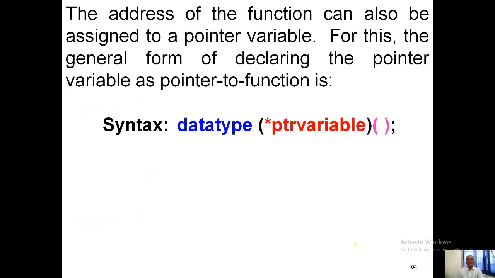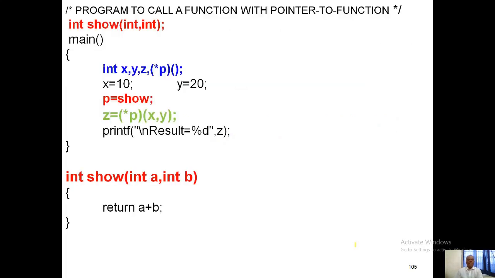So the address of a function can also be assigned to a pointer variable. Here the pointer variable can be a pointer to function. Program to call a function with pointer to function. Similar to that, here int xyz star p, it is an integer pointer, will show the result. So automatically it is going to display the z value. What is the z value? That is star p, the pointer of x comma y. That is going to display all these values in this specification.